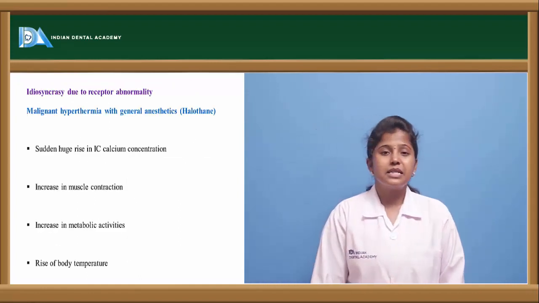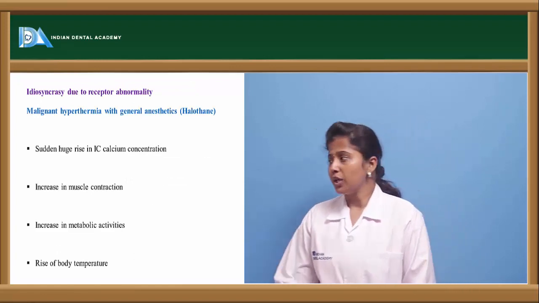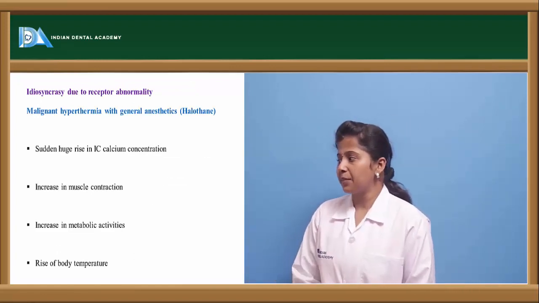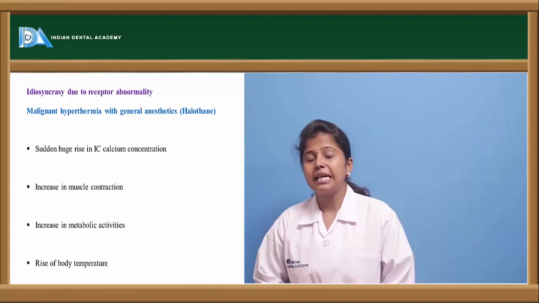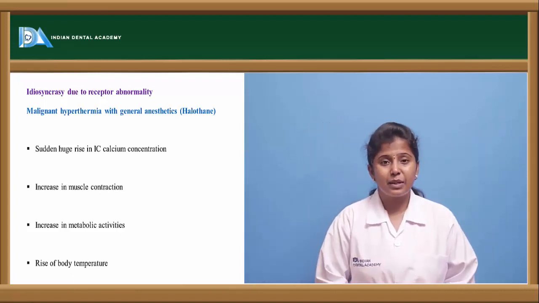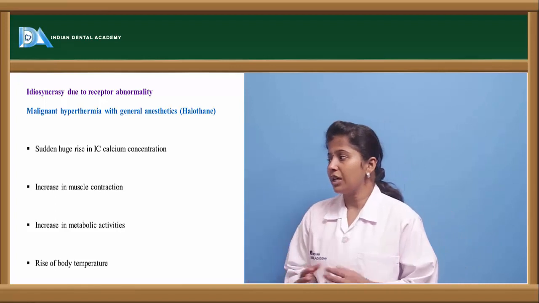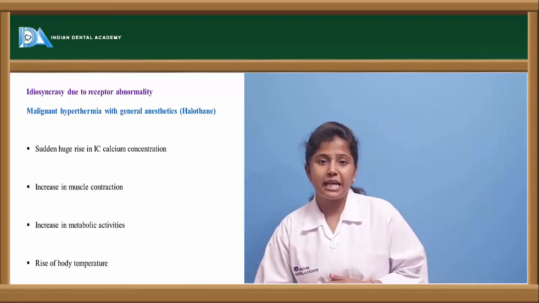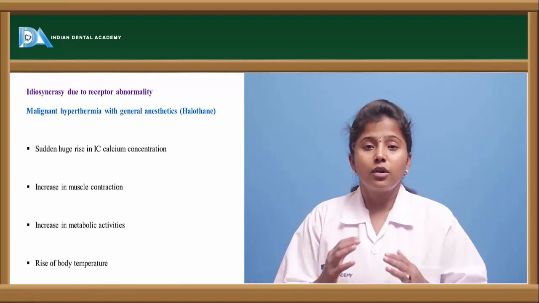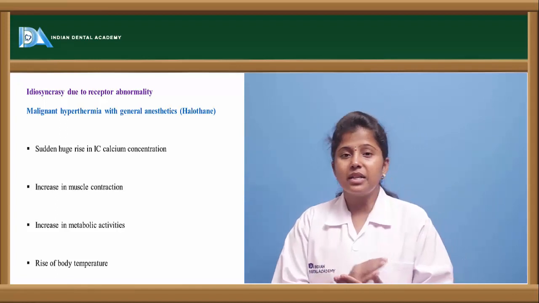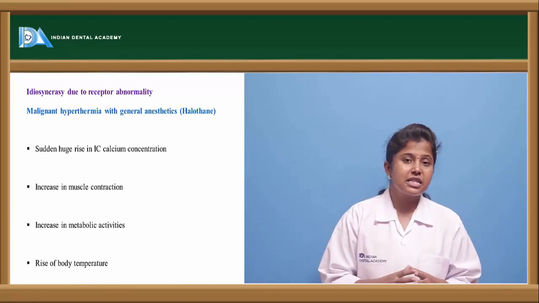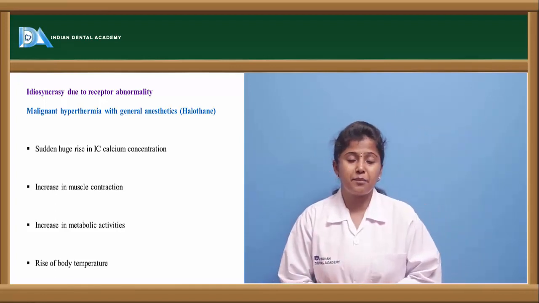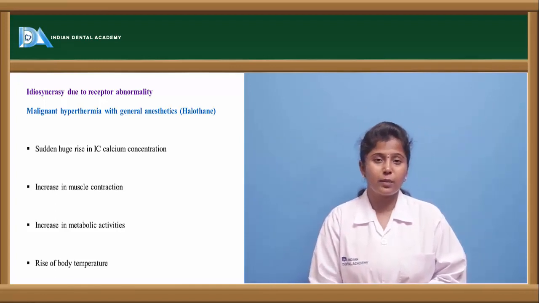And the other type is receptor abnormality. Here, if we take malignant hyperthermia with general anesthetics. These general anesthetics act by a receptor mechanism. So there may be a sudden huge rise in the calcium concentration. Here the person is taking general anesthesia, and the person has some receptor abnormality. There may be abnormalities in the receptor functioning of the person.